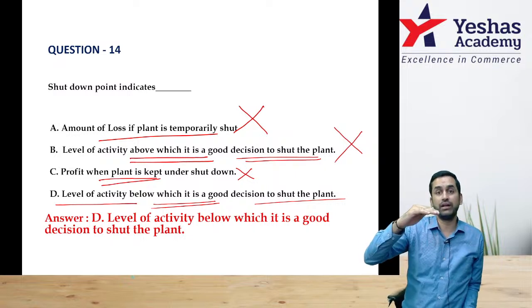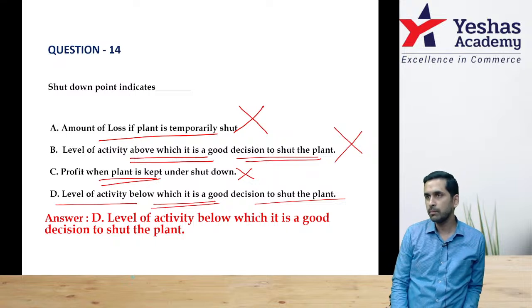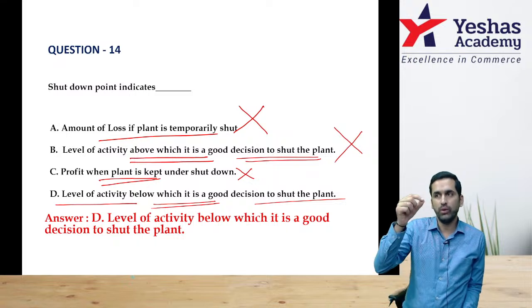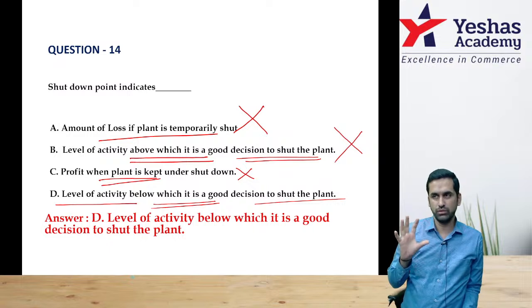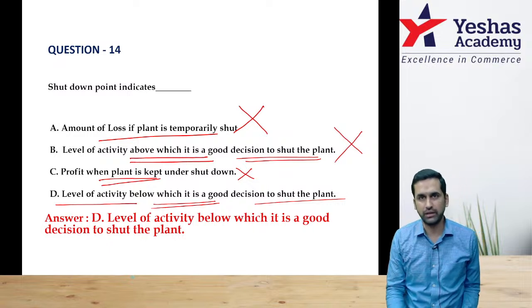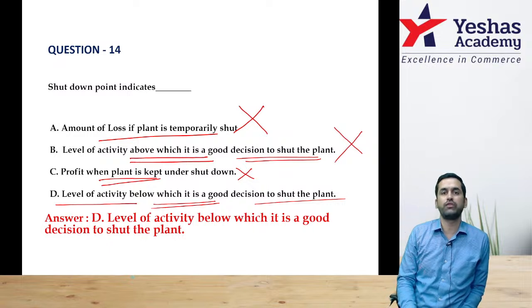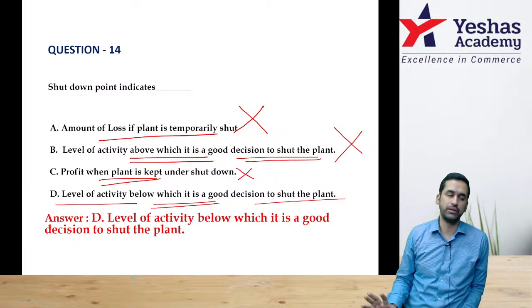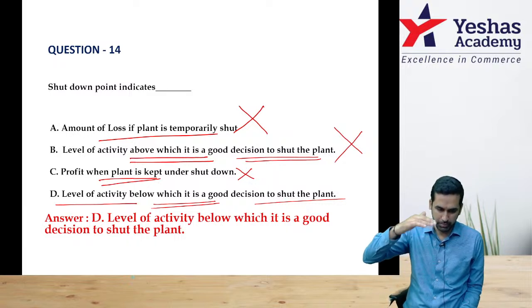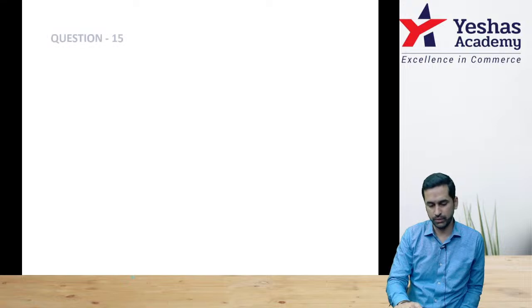Shutdown point is a level at which, if you go 1 unit below that point also, it is better to close your factory. It is better to close your factory than keeping it open. That is the meaning. So if you go below, then there is a problem.